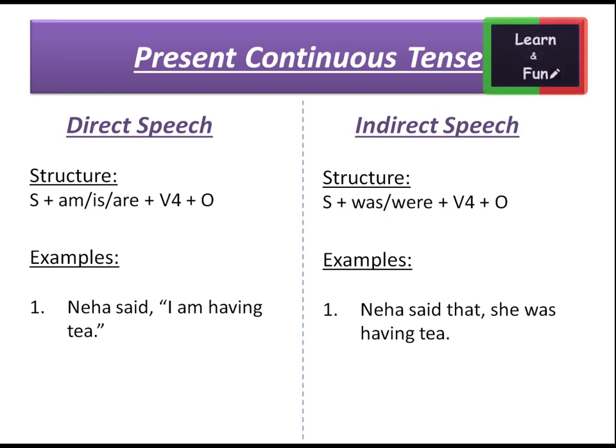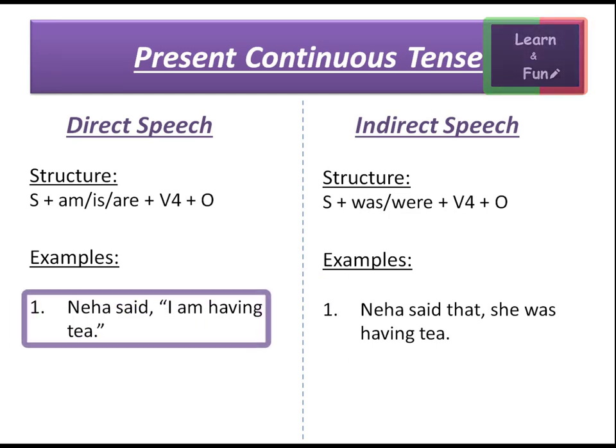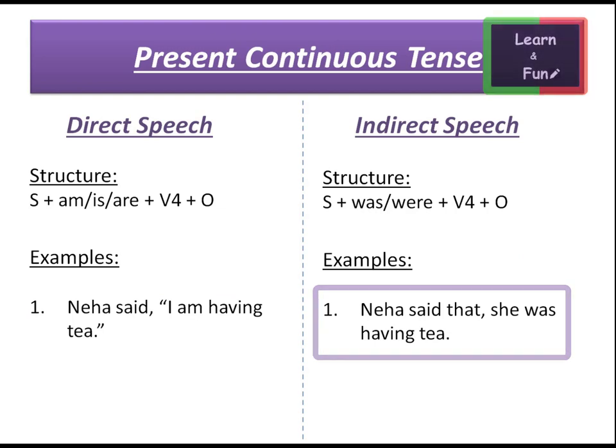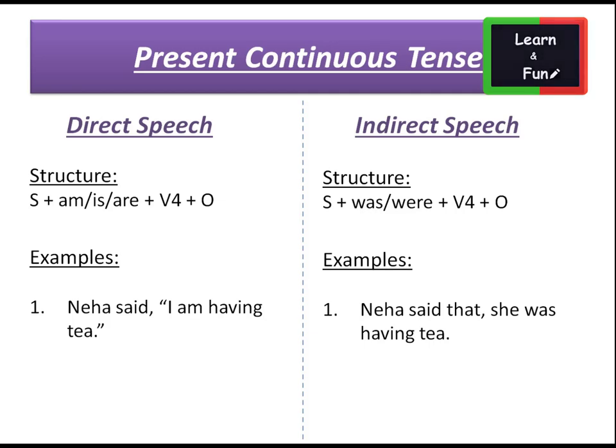The first sentence for direct speech is, Neha said, "I am having tea." Let's see the conversion of the same sentence into indirect speech. Neha said that she was having tea. According to the grammar rules, we have changed direct speech to indirect speech. For direct speech, the sentence is in present continuous tense, and for indirect speech, the sentence is in past continuous tense.